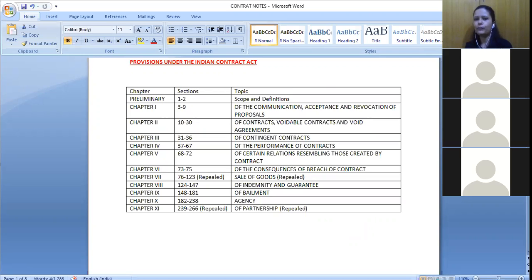But if you open your bare act and see section 1, you would still see it written that it applies to the whole of India except the state of Jammu and Kashmir. Why is it not being removed? If you open the bare act, Jammu and Kashmir is still excluded from that part. Why is it so?